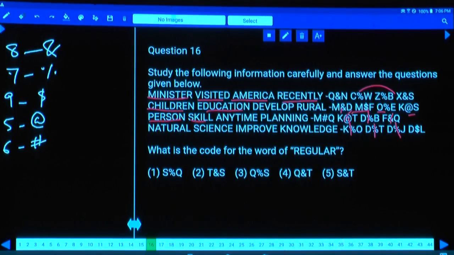Now in this one, knowledge, how many letters are there? 3, 6, 9. 9 means it is dollar. And these questions are based on the same logic, question number 16 to 18.